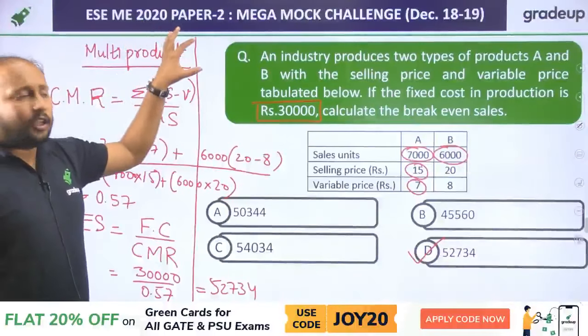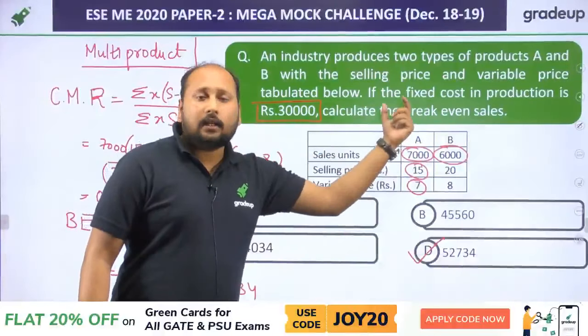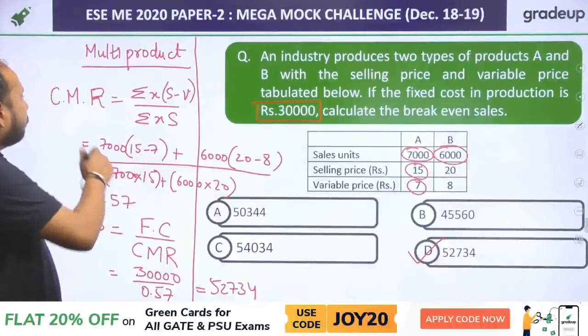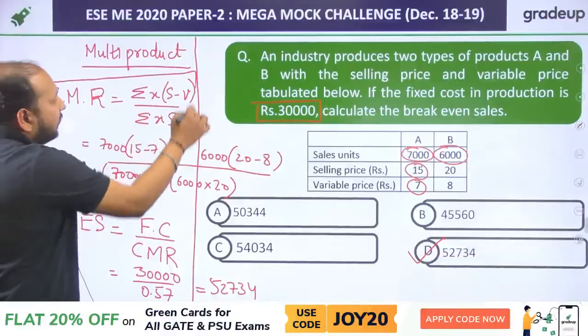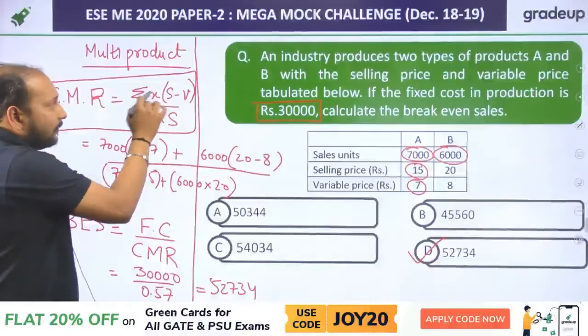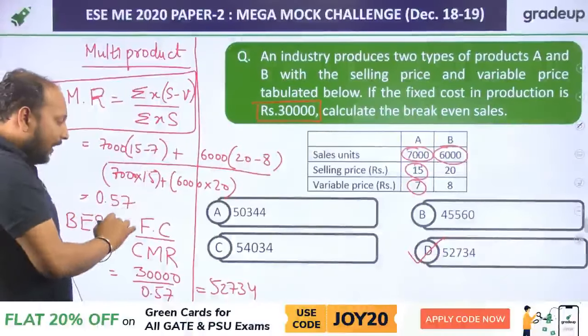So whenever we are talking about multi-product, because there were two products A and B, individual values were given for the number of sales and the selling price and the variable price. So you have to remember this formula, which is contribution margin ratio or factor is equal to summation of x into s minus v upon summation x into s. Apply this, you'll be getting the answer.